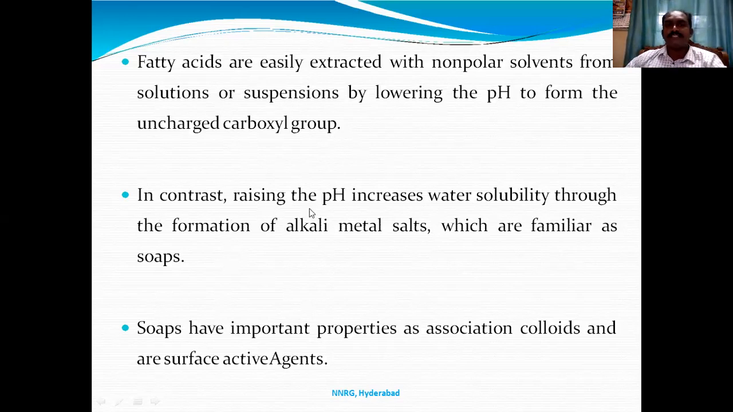In contrast, raising the pH increases water solubility through formation of alkali metal salts, which are familiar as soaps, that is sodium palmitate, sodium stearate, and so on. These are all salts which act as soap. Soaps have important properties as association colloids and as surfactant active agents.